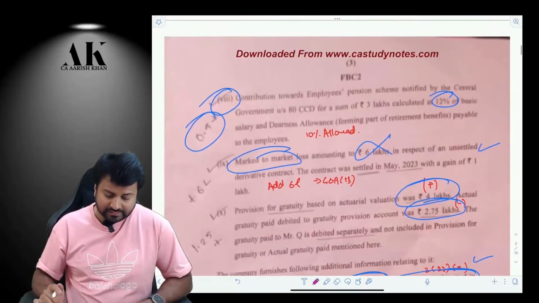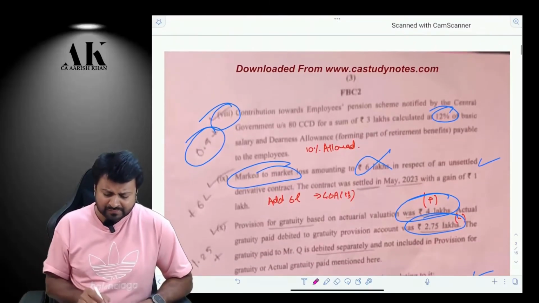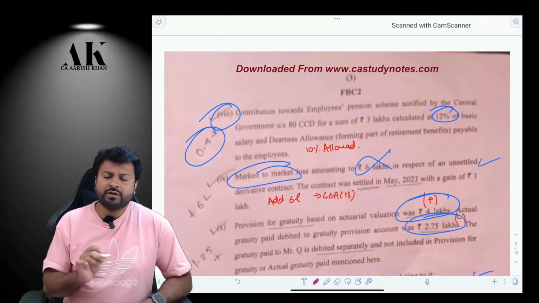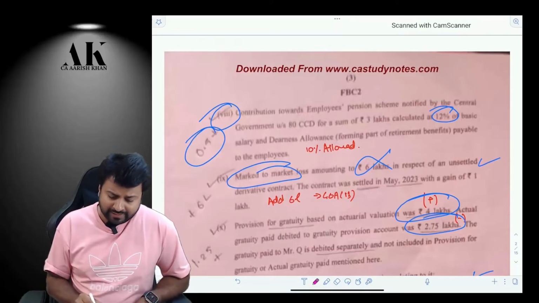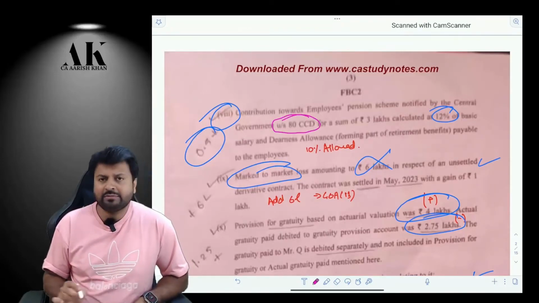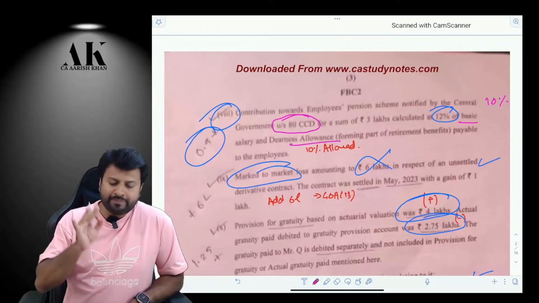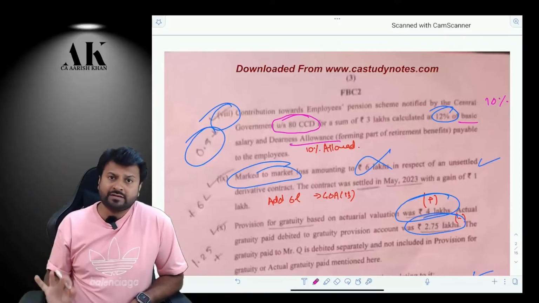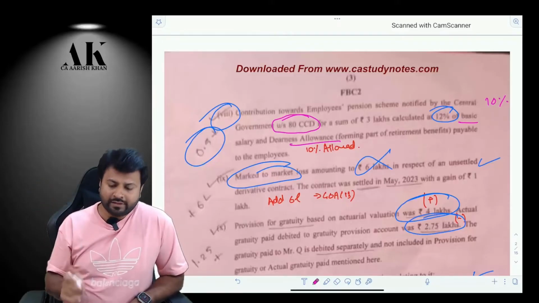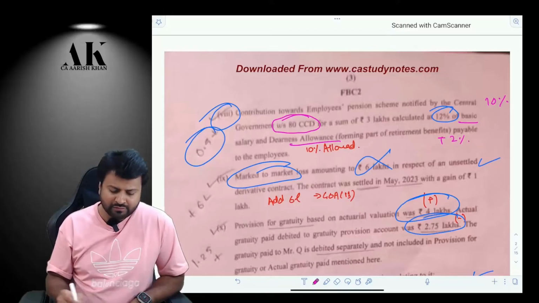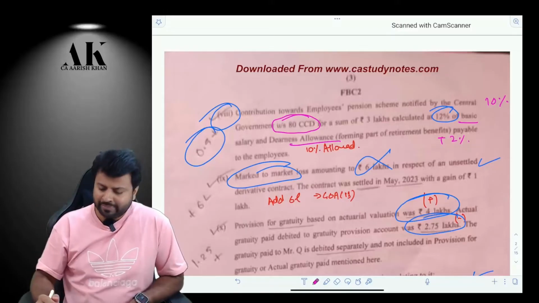Next is a very simple one. It is based on section 36(1)(iv)(a), which says that if an employer contributes to the pension scheme of an employee, then it is allowed to the extent of only 10% of basic and DA. So you are paying how much? 12% of basic and DA. But it is allowed only to the extent of 10%. So add back 2%. 2% will come to 2,000 rupees. So you have to add back 2,000 rupees over here.